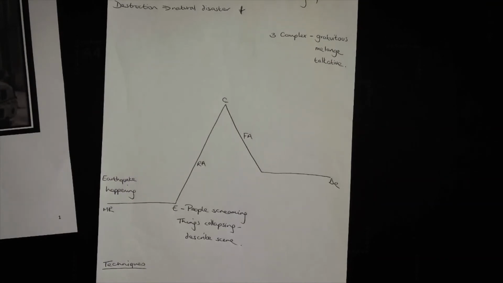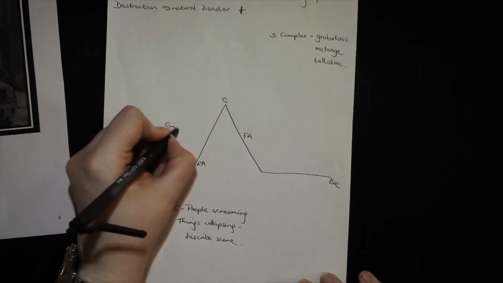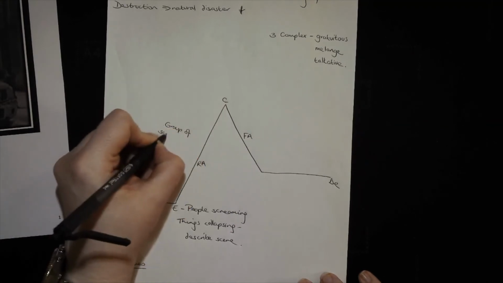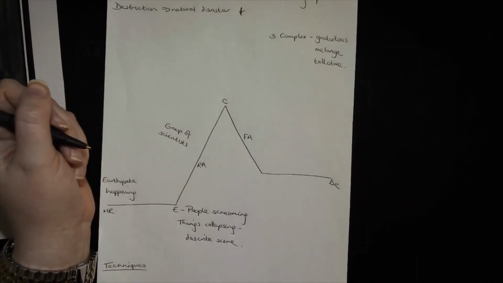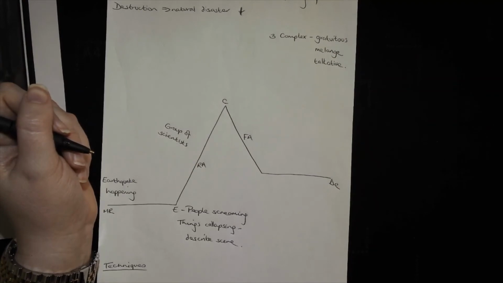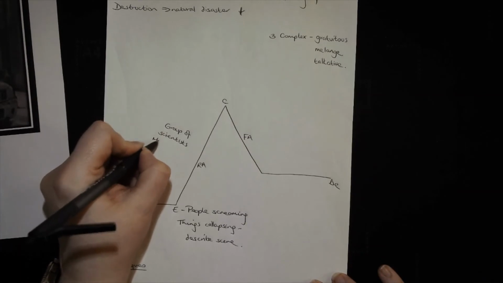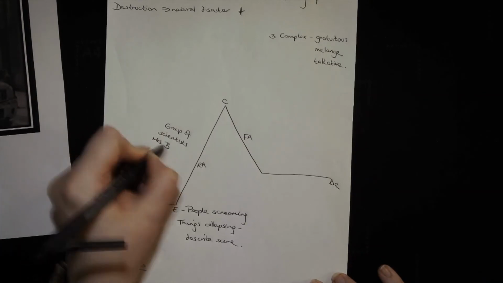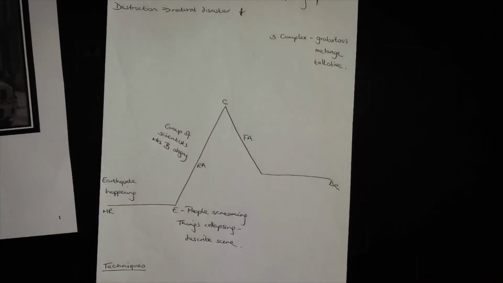For my rising action, I want to get that scientist introduced. So I'm going to have a group of scientists all huddled together. If I can think of some kind of fancy name for them, I might do. Let's think. Can we think of a fancy science name? Let's have Mrs. Biology. Yeah, so it would be sort of biology if we came together. It's very basic, but the examiners would like it.